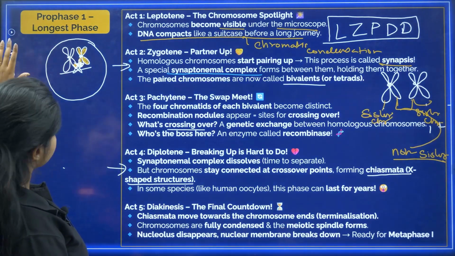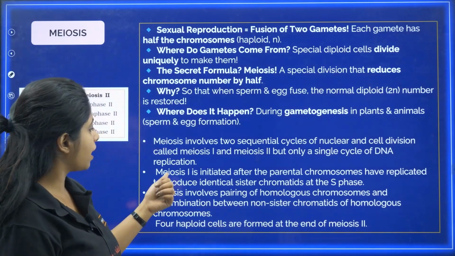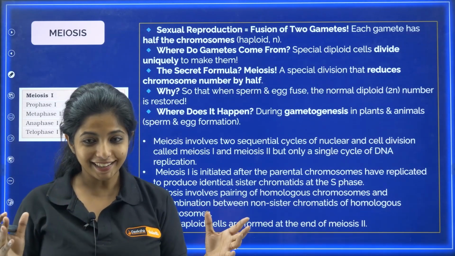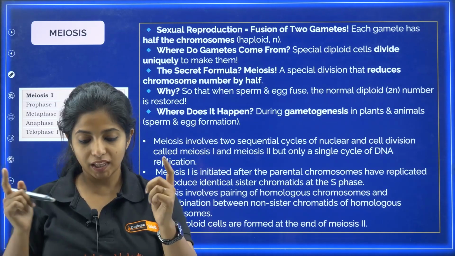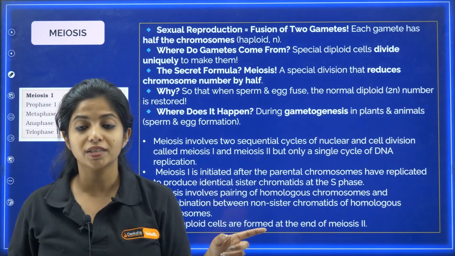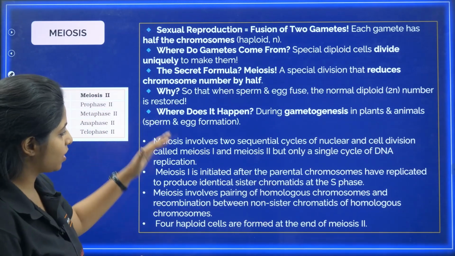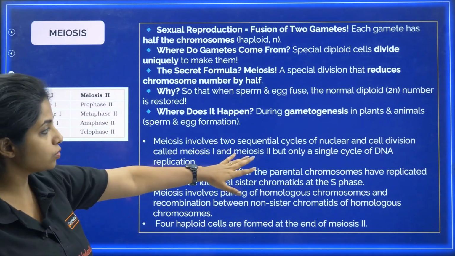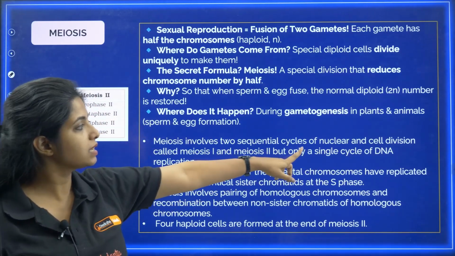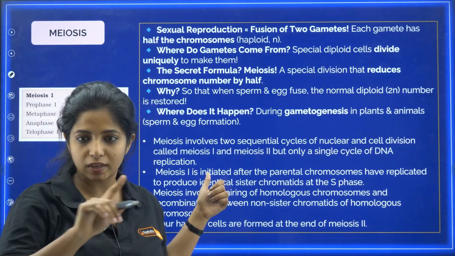Okay. Now we come to this line. Meiosis involves pairing of homologous chromosome and recombination between non-sister chromatids of homologous chromosome. Yeah, 2 homologous chromosomes, when the exchange is happening between these 2 chromatids, we will call this exchange between non-sister chromatids of homologous chromosome. Now it's totally clear. So meiosis involves 2 sequential cycles of nuclear and cell division called meiosis I and meiosis II, but only a single cycle of DNA replication that happens in the S phase, not after that.